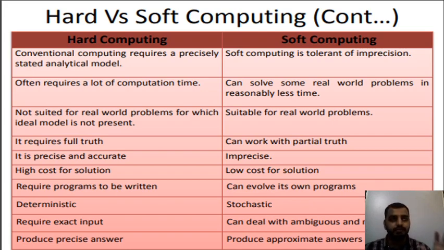This is what we are learning from the first class, that hard computing will give a precise, very exact, non-ambiguous answer, whereas soft computing always gives you an approximate answer, not the exact answer. Approximate answer in the sense, this is what you will get, or this is the way the problem can be solved, or this is the way how things can be done efficiently. So this is a major difference between hard computing and soft computing.